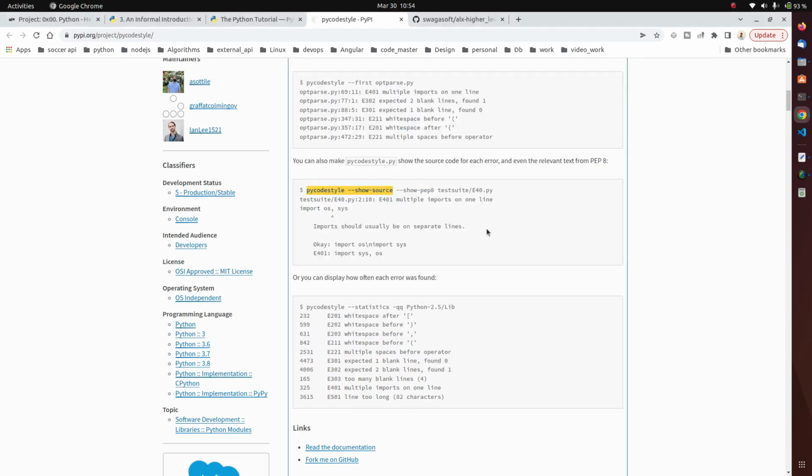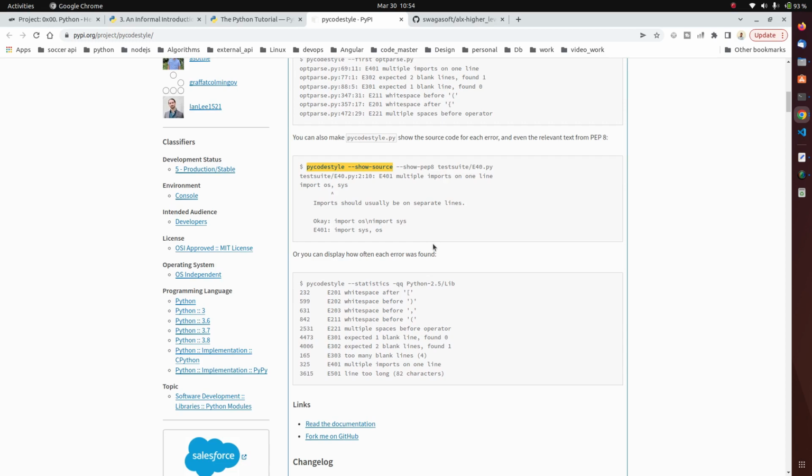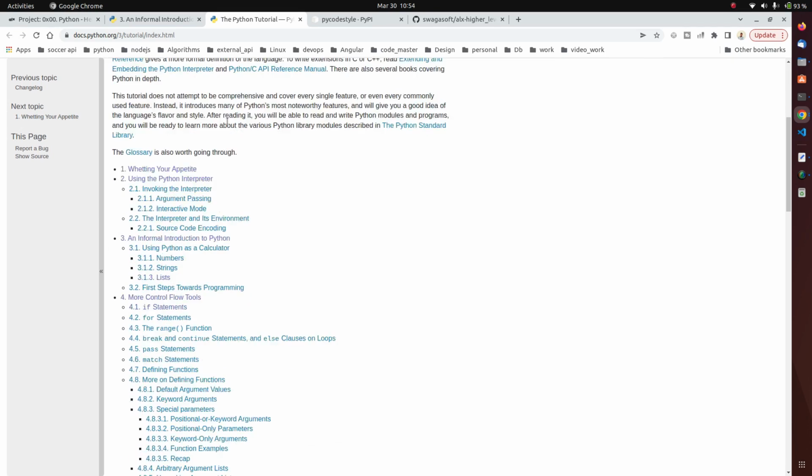You can see mine is okay, but if there is an issue, definitely it's going to print where exactly the issue is for us. You can see this one is having an issue with import, and there is a suggestion: import should usually be on a separate line. So it's even creating a suggestion. I think this is actually cool. Make sure you check this documentation and a whole lot of resources which you can learn from.